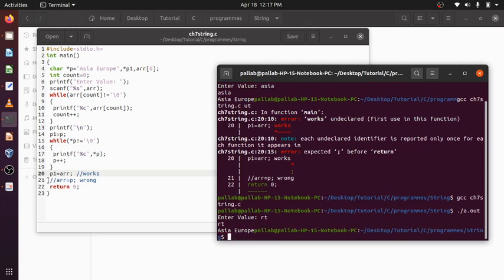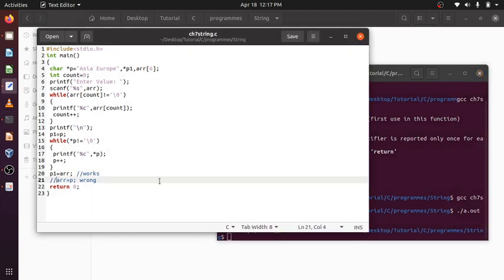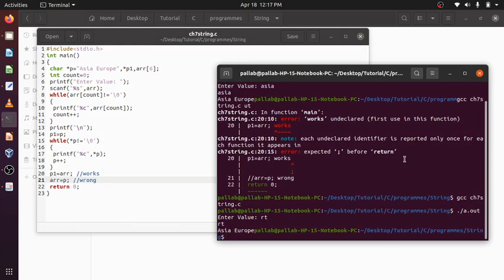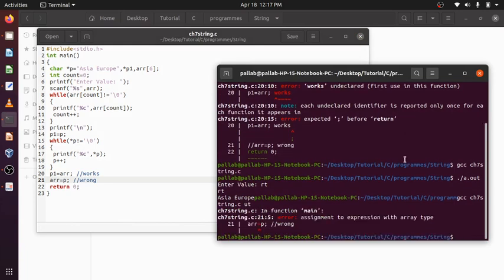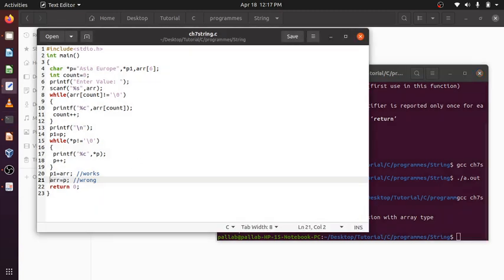Compilation and execution are working, but can we assign ARR to some other variable? Let us see. Error: expression with array type. It is an error, wrong. We cannot, because ARR is a constant; we cannot assign it some other value or other pointer. It will only point to this memory location, it will never point to some other memory location. If we try to do that, that will be wrong.